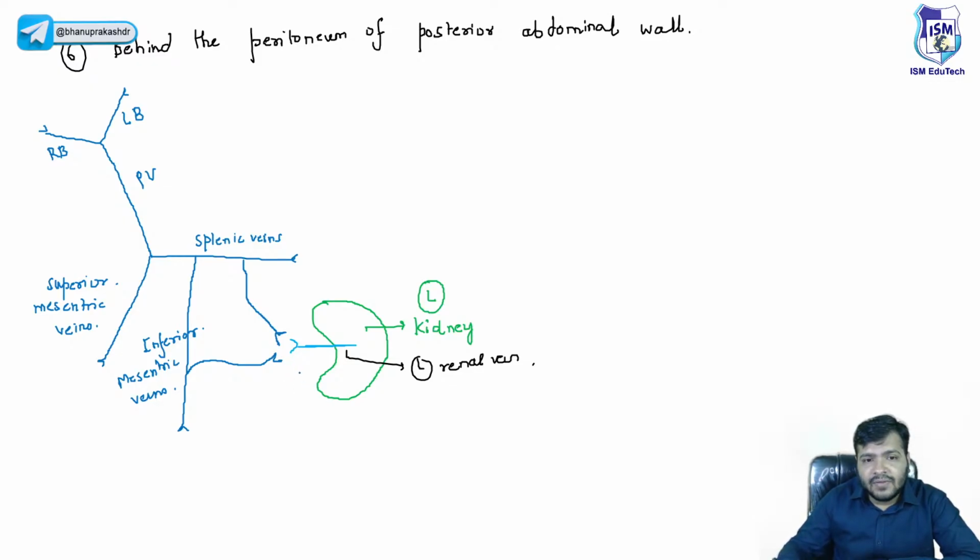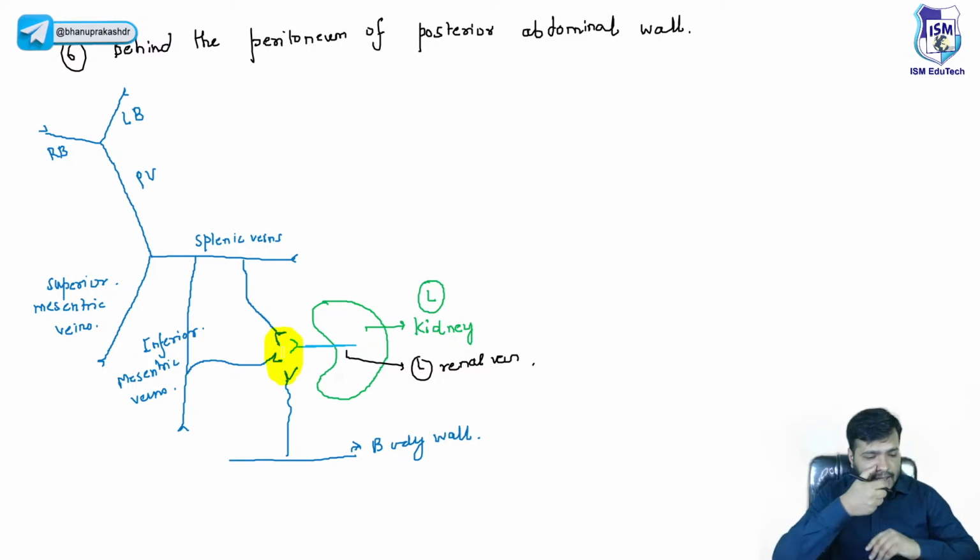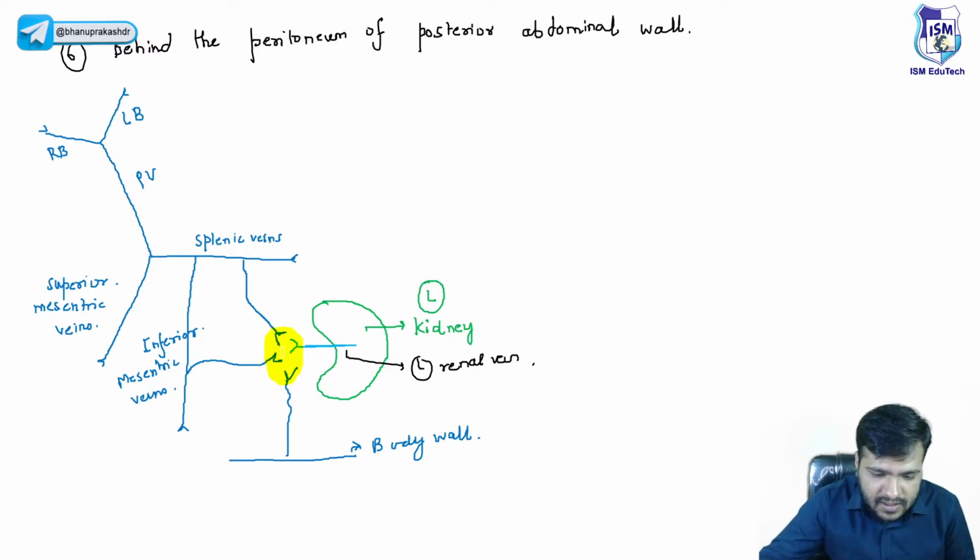And there will be branches from the body wall. So this is the anastomosing part, beta, which you can see over here.